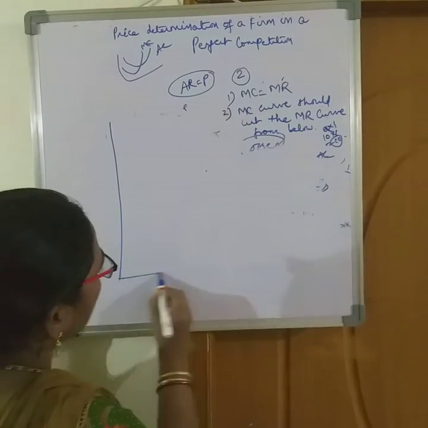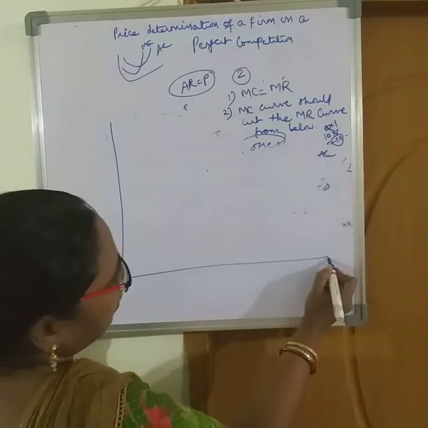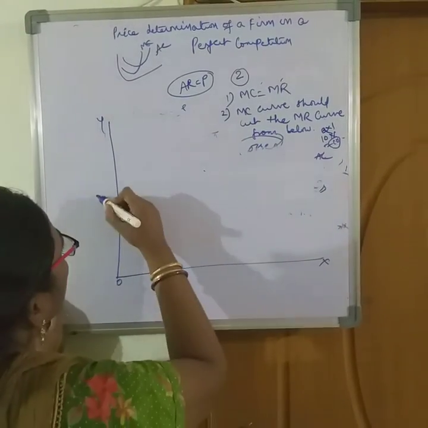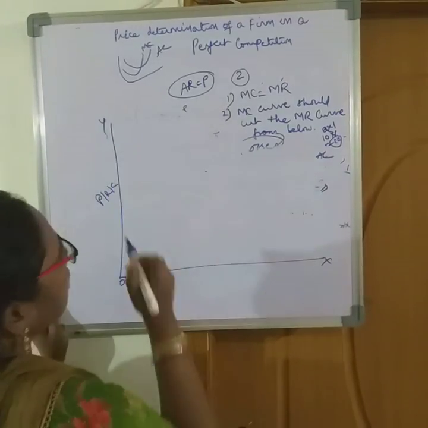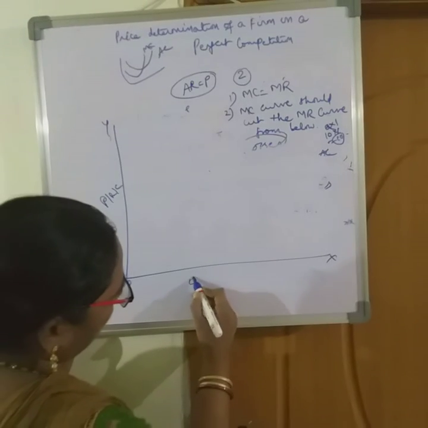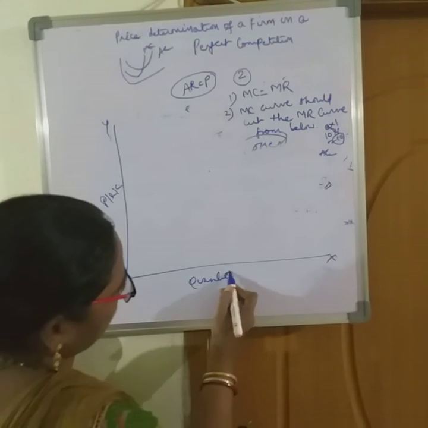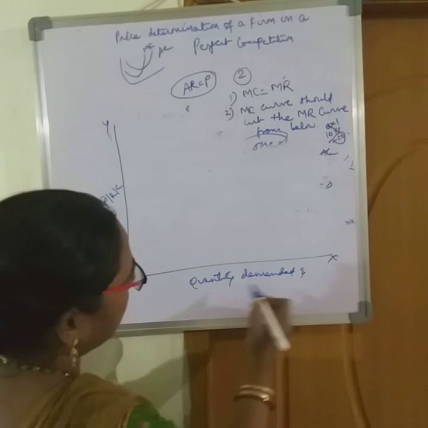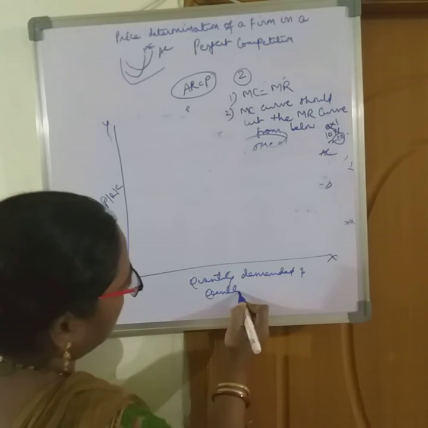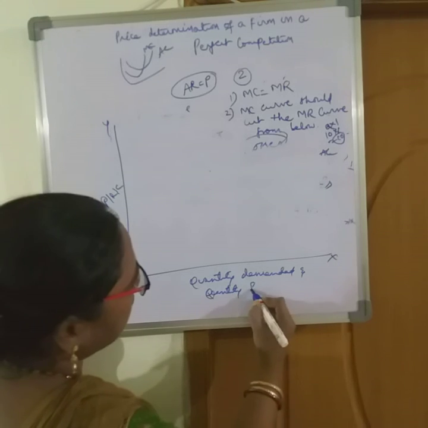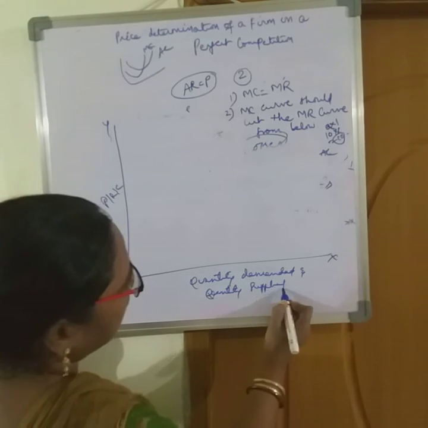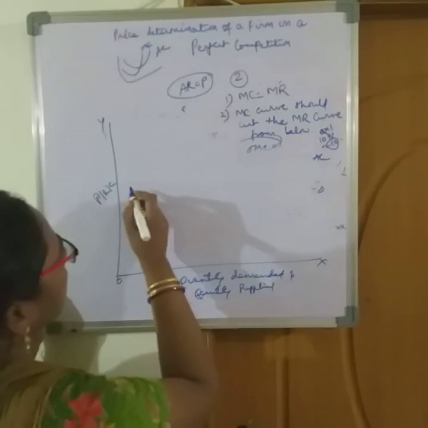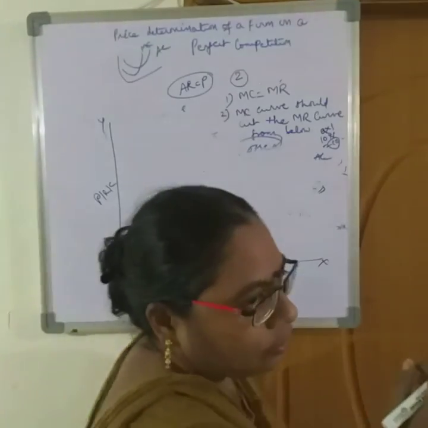See, the same procedure again. Price, revenue, cost on the y-axis, quantity demanded, quantity supplied on the x-axis. See, same procedure.